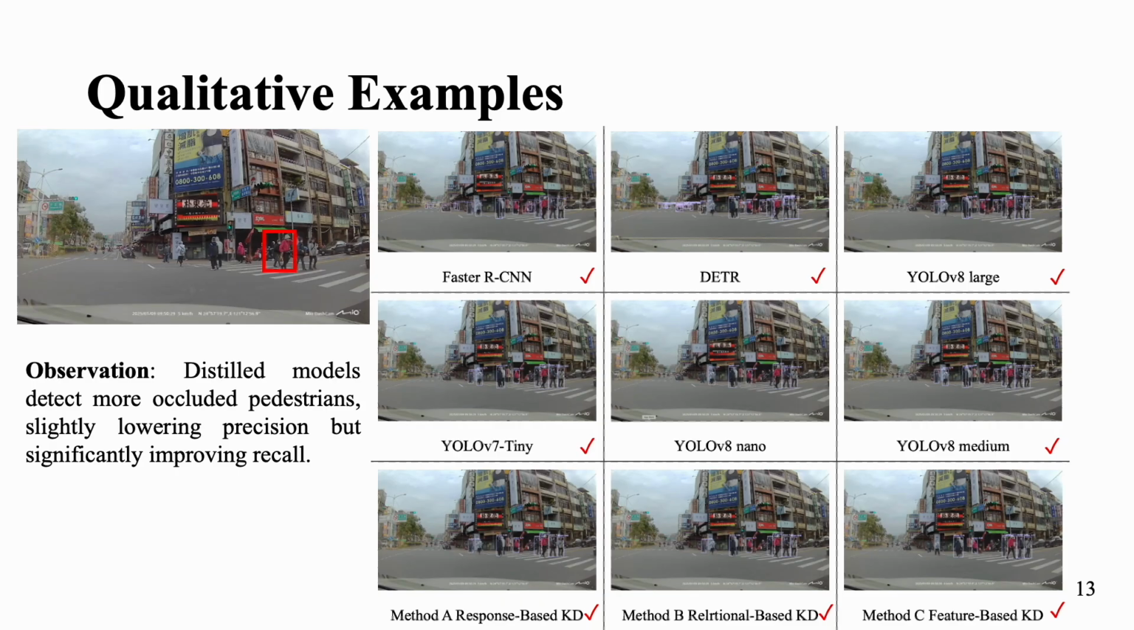We also present qualitative examples comparing baseline models and our 3 knowledge distillation strategies. We show a comparison of detection results for an occluded pedestrian in the crosswalk. All models except YOLO version 8 Nano were able to correctly detect the person. This highlights a key limitation of the baseline model, its difficulty in handling partial occlusion. In contrast, the distilled models effectively improve recall in such challenging scenarios.